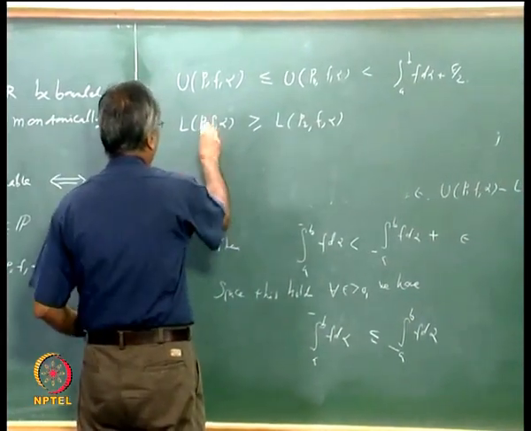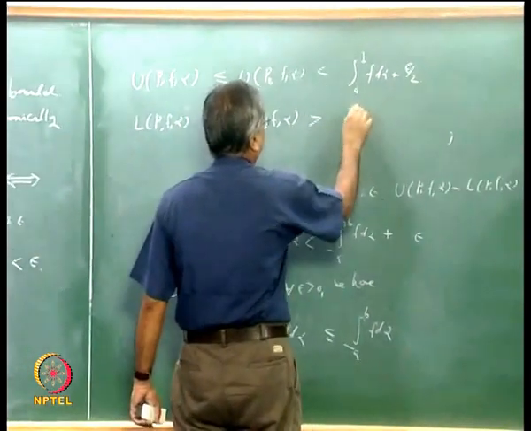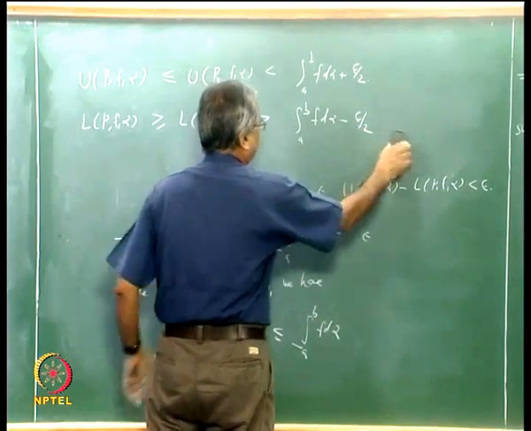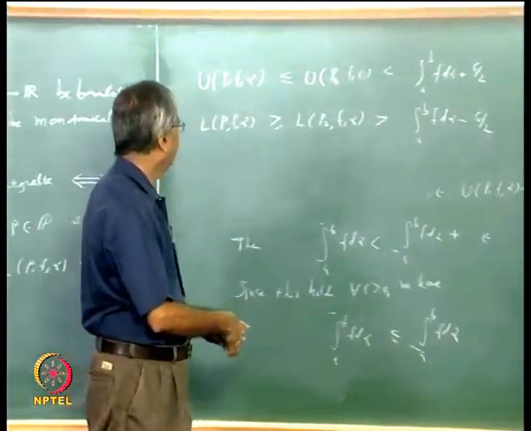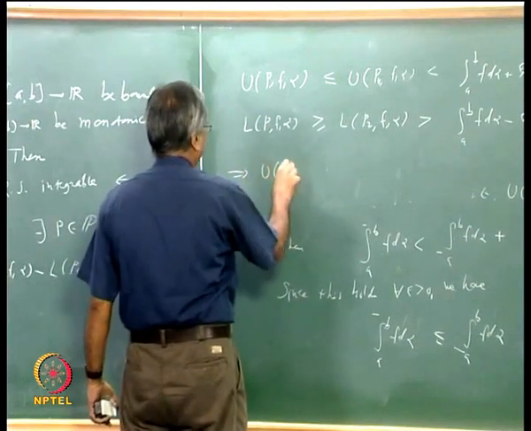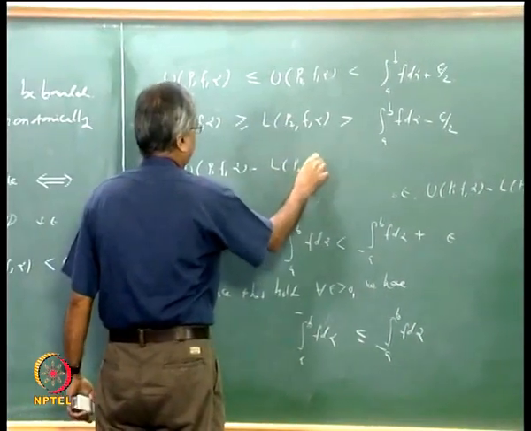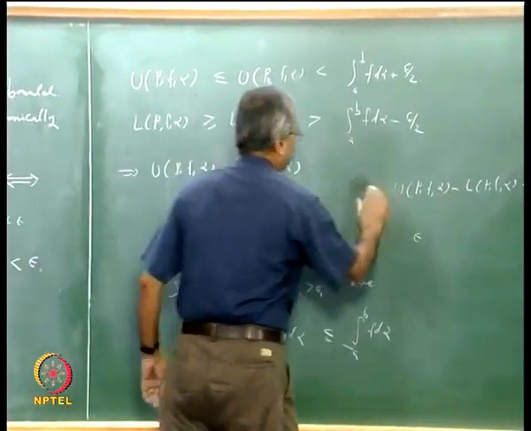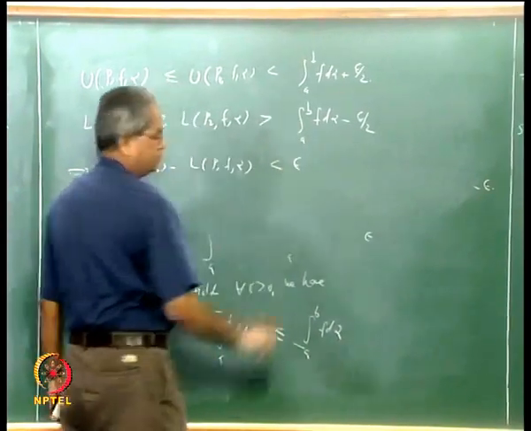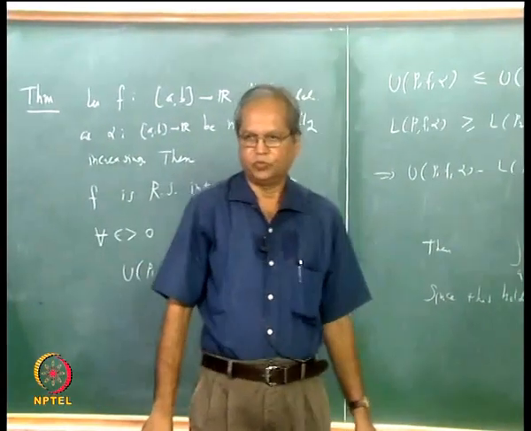This is P comma f comma alpha. So this is bigger than the integral from a to b of f d alpha minus epsilon by 2, and this means that U(P, f, alpha) minus L(P, f, alpha) is less than epsilon, and this completes the proof.